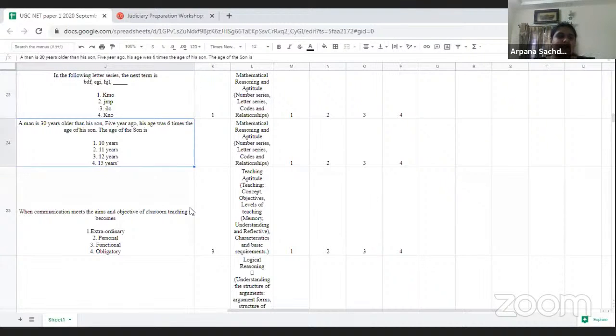Then the next question is also mathematics based, and I will mark it as an easy one. If you have your calculations with you and you have practiced your reasoning very well, then you can easily answer this question. The answer for this question was 11 years. The son was 11 years of age, while the father was 30.